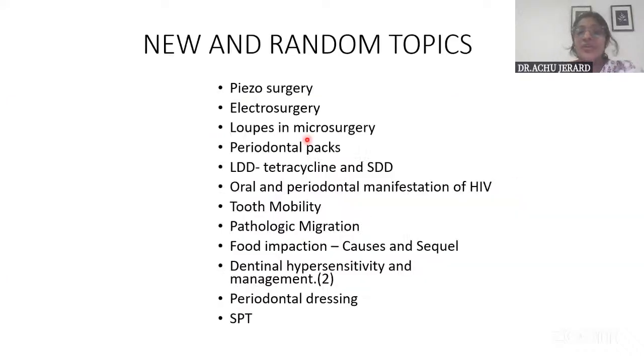And these are some random topics which might come. Okay, some unexpected areas like loupes in microsurgery, then periodontal packs, pathologic migration, LDD, then supportive periodontal therapy. So like this. Maybe I can share these questions along with you. If you need it, please approach us.